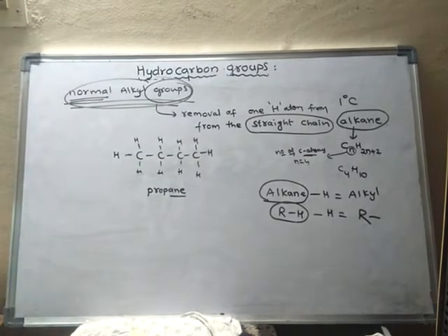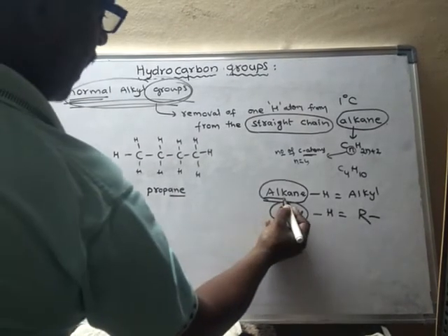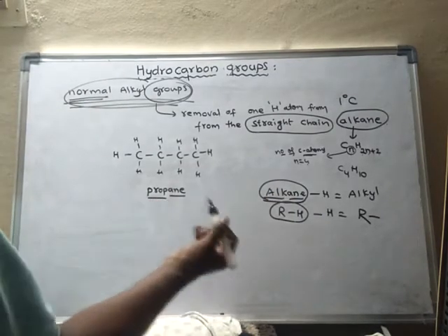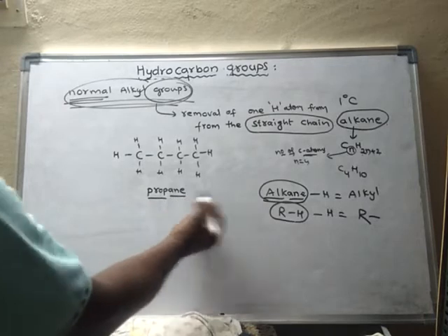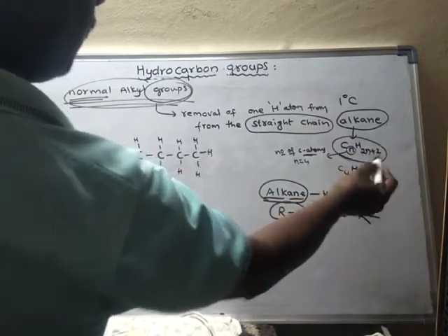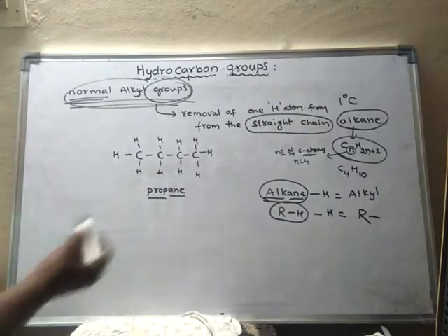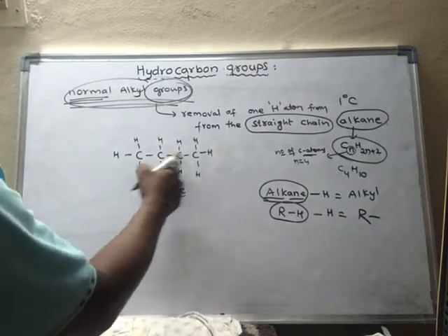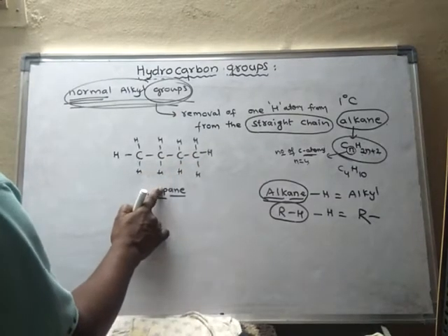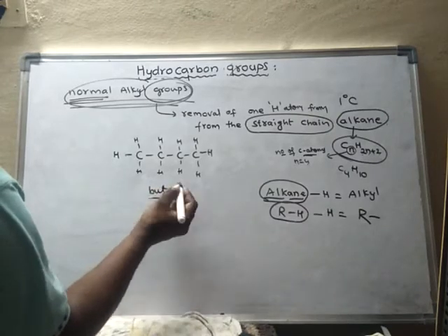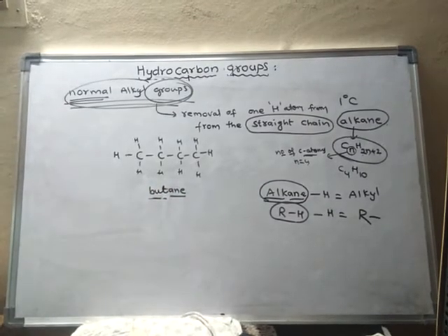Generally, prop means 3 carbons, and ane means alkane will have this general formula. Which alkane is it? It is propane. As it is having 4 carbons, sorry, it is butane. 4 carbons means butane.